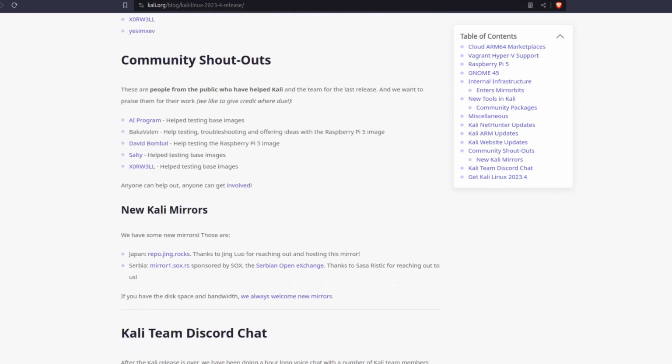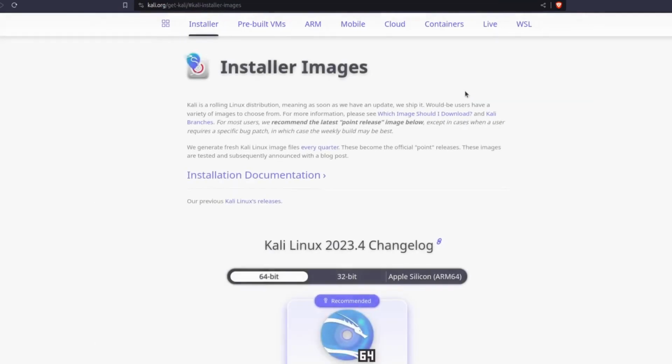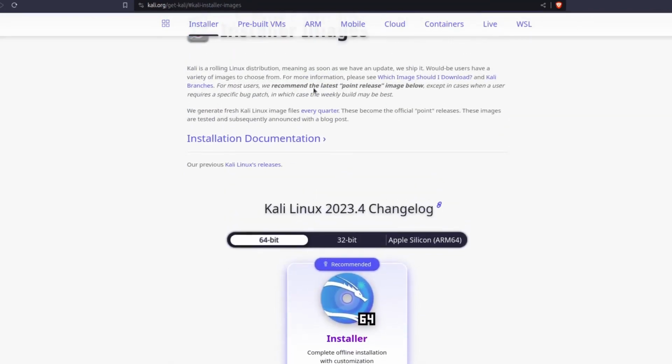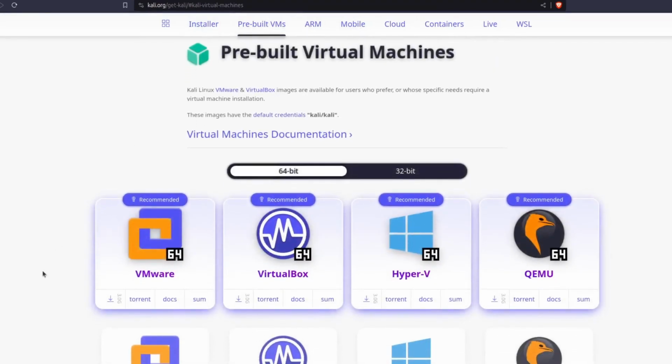Now if you want to download and install the latest Kali Linux, you need to go to the download page, and here you get many options to download. This is the installer image, which means you have to install the system before using. If you want to use it in VirtualBox or VMware, here are some virtual machine files. You can directly add these files to the virtual machines, and you are ready to use. VMware, VirtualBox, Hyper-V, and QEMU, so all four are available. That is an awesome thing.